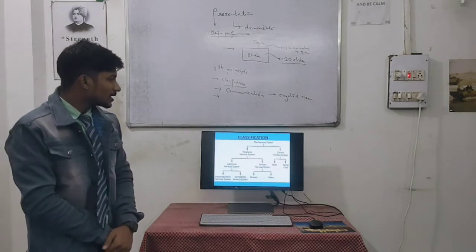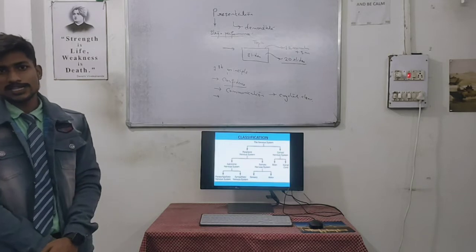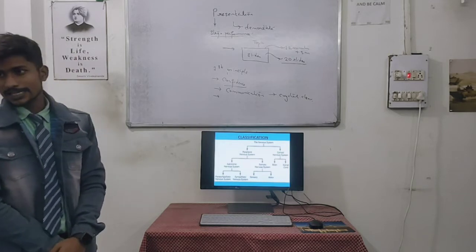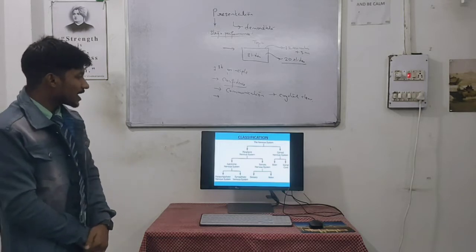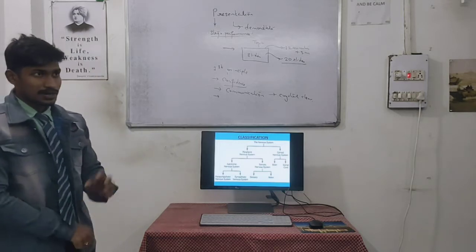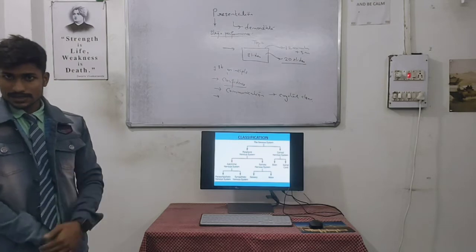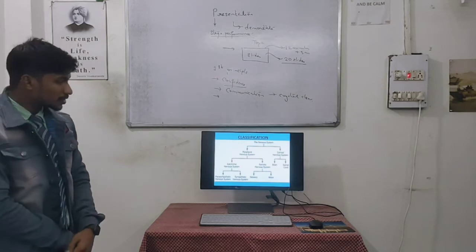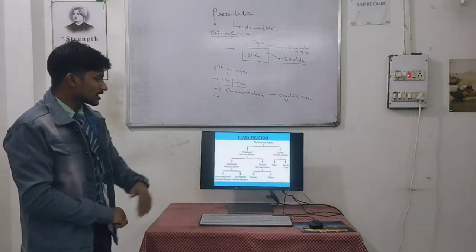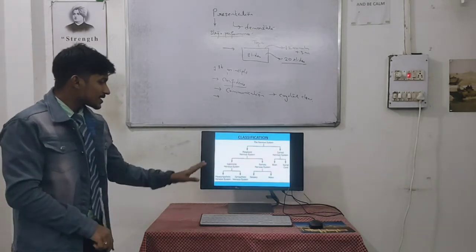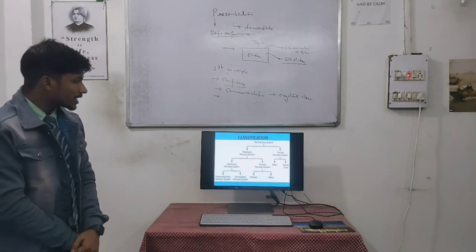The central nervous system is classified into the brain and spinal cord, and the peripheral nervous system is mainly classified into two parts, which are further classified into another two. The peripheral nervous system is classified as the autonomic nervous system and the somatic nervous system.